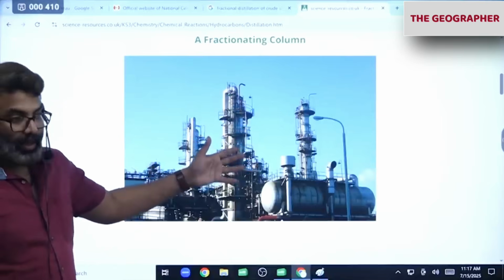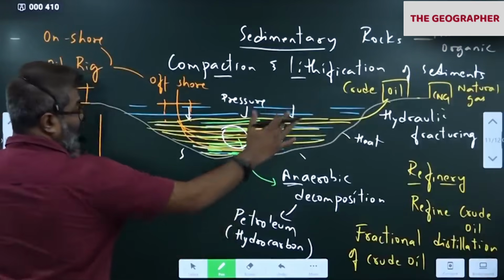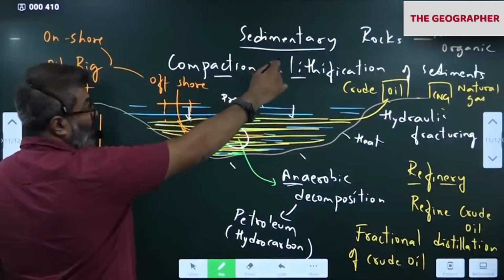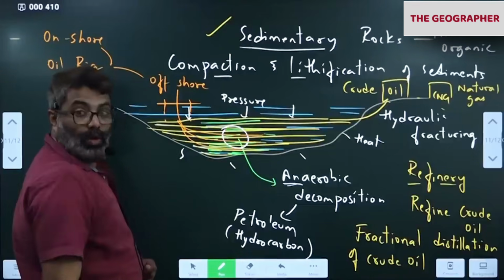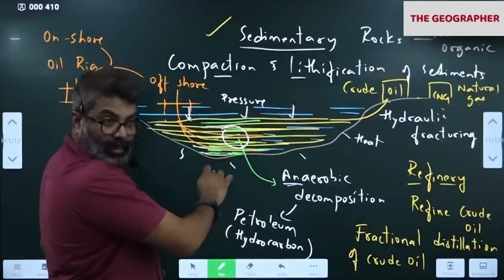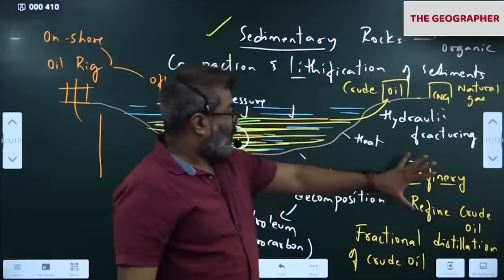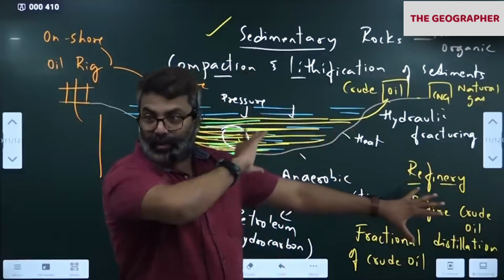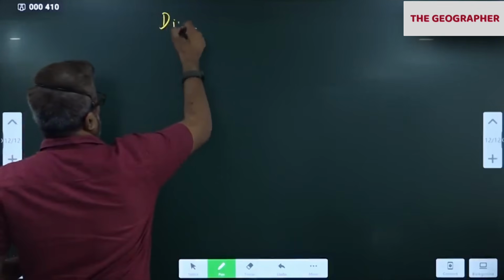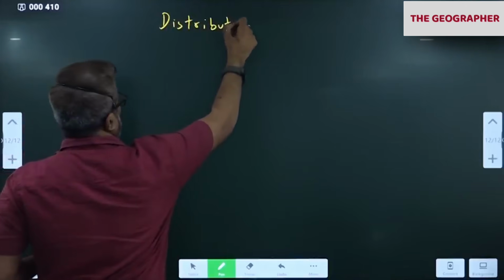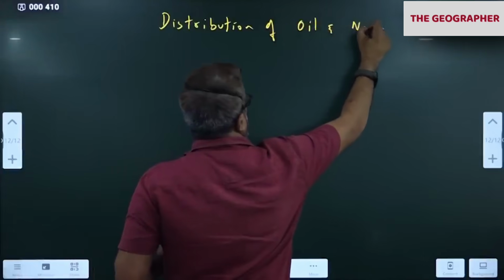You got it? So first we will see whatever we have done, sedimentary rocks. Now I am going to discuss types of sedimentary rock. Then we are going to see distribution of oil and gas in India, refineries in India. I will do one thing. We'll see that refinery and we'll come back. See the atlas now. Next topic is distribution of oil and natural gas.